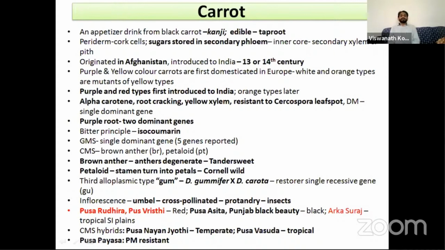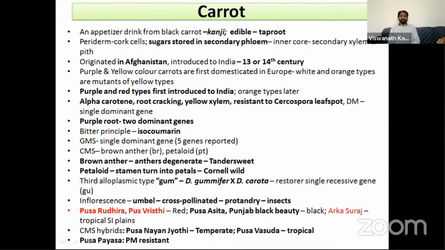And there is a third male sterility system in carrot. This is a hybrid male sterility system. Here it is a hybrid between Daucus gummifer and Daucus carota. So there are three types of male sterility system in carrot. Carrot belongs to the family Umbelliferae. So it is an umbel, cross-pollinated crop, protandrous, and the pollination is mediated by insects.